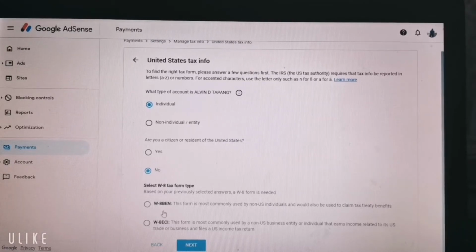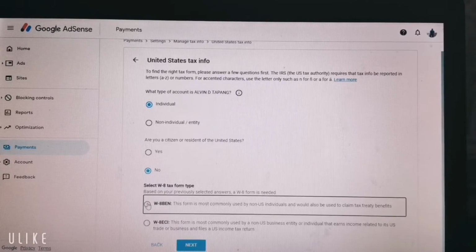Actually, W-8BEN is for individual, and W-8ECI is for business. I will choose W-8BEN because I am an individual. Then start. W-8BEN, click form.